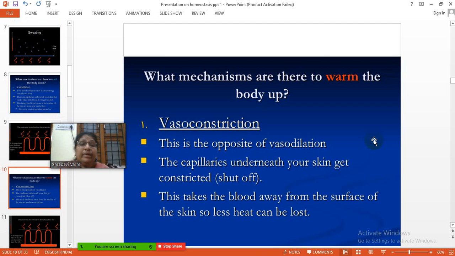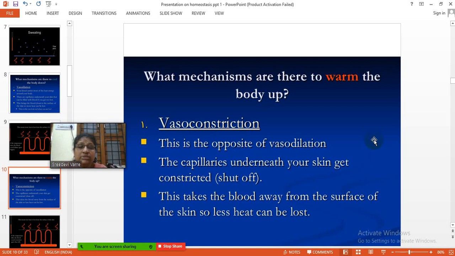And what mechanisms are there to warm the body up? So, vasoconstriction. This is the opposite of vasodilation. The capillaries underneath your skin get constricted, shut off. This takes the blood away from the surface of the skin, so less heat can be lost. So this is called vasoconstriction.